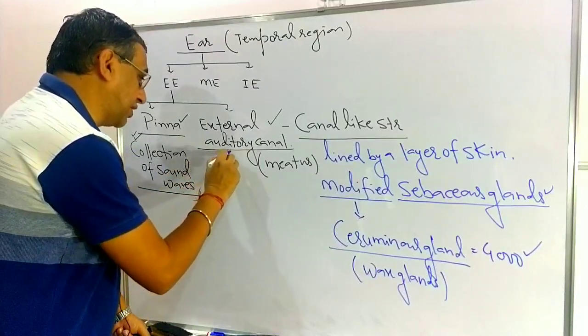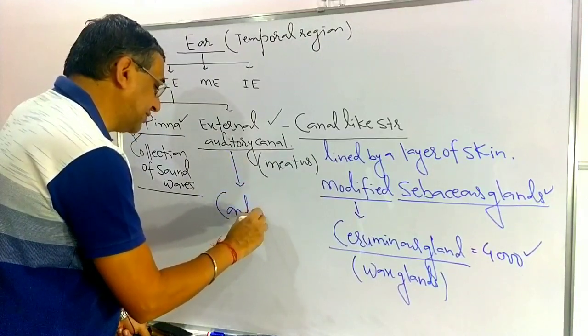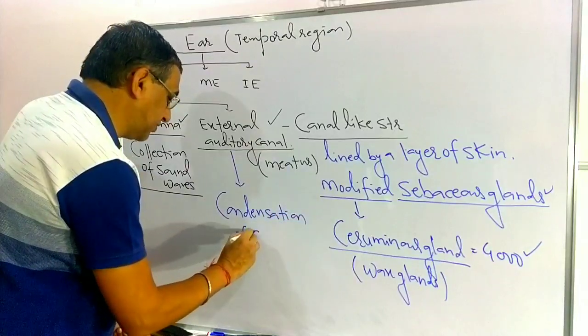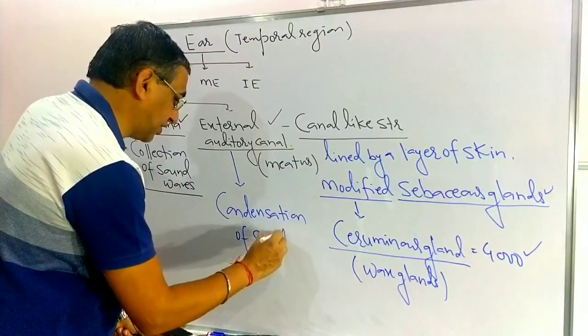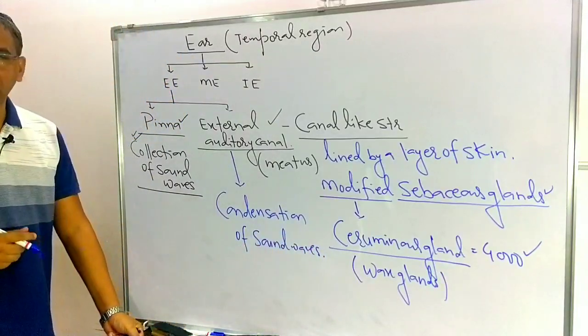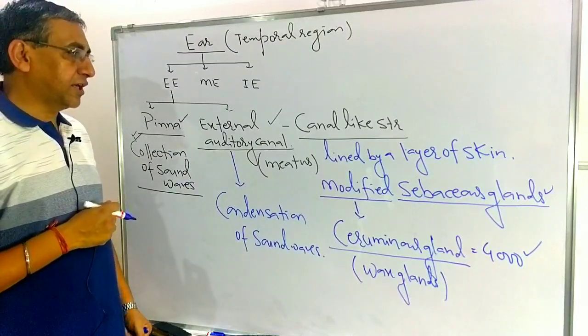And what is the function of the external auditory canal? It is the condensation of sound waves. Condensation of sound waves is the function of the external auditory canal.